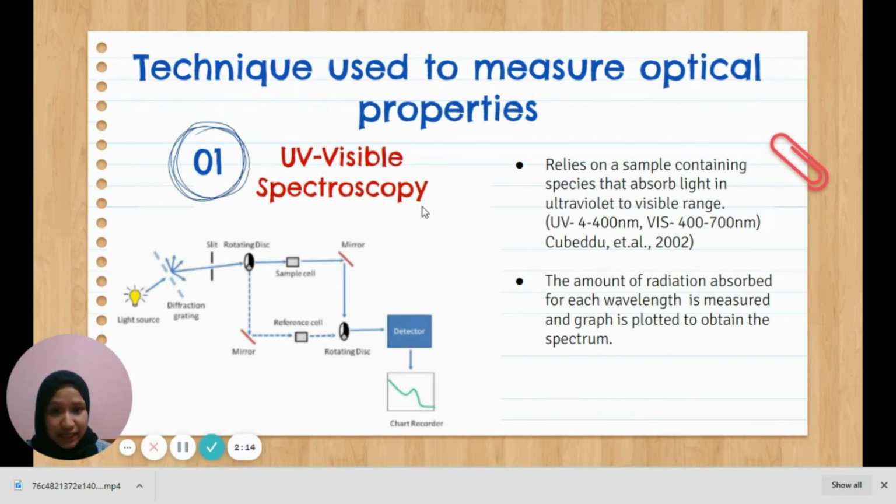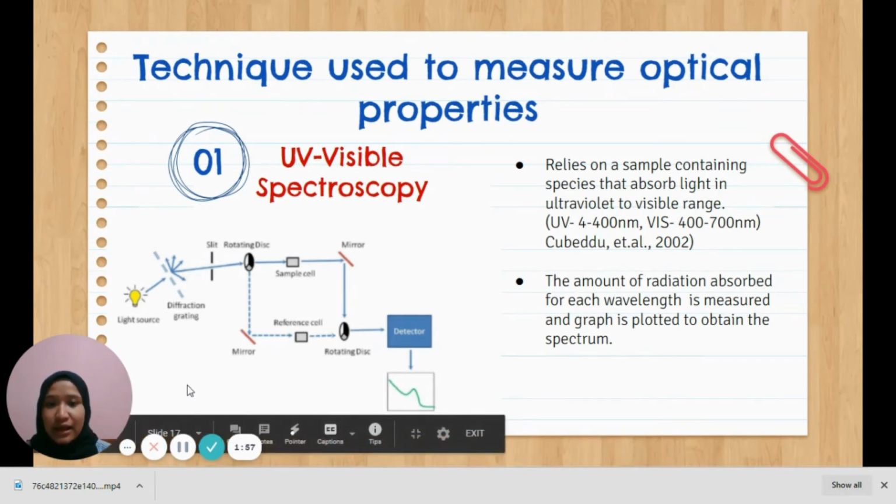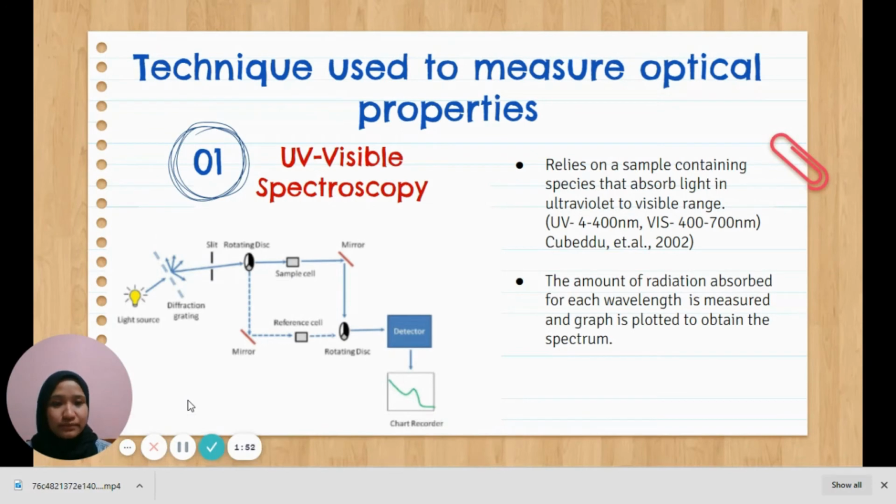From this technique, we can measure the amount of radiation absorbed for each wavelength. We can also obtain the spectrum by plotting a graph of the amount of radiation absorbed versus the different types of wavelength. And this is the schematic diagram of the UV visible spectroscopy.